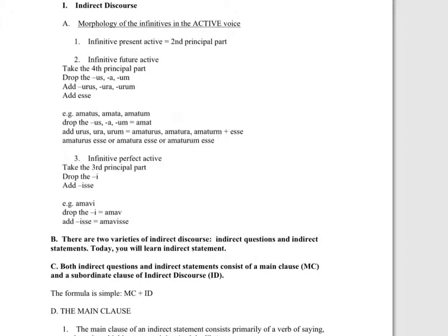Lesson 23 is one of the most important parts of learning Latin. It's the indirect discourse. It's one of the first kinds of complex sentence that you will learn. In order to do that, you've already learned a little bit of indirect statement. There are two kinds of indirect discourse: indirect question and indirect statement. So far you've learned indirect statement a little bit. Now you learn it completely. It's a good way to do it, to break it up into two lessons basically.